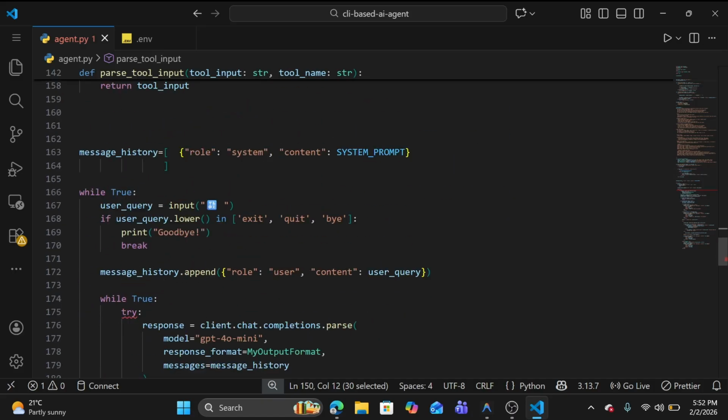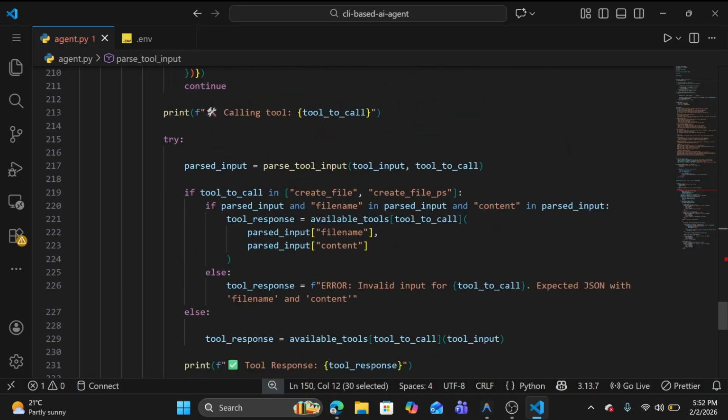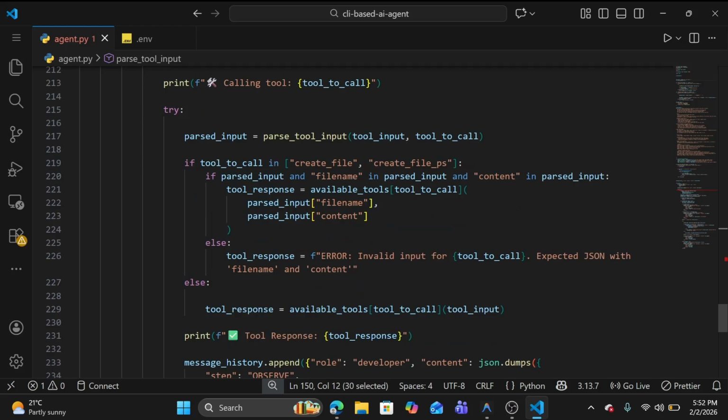Let's discuss the next part. Now we have our parsed input. Which input do we need to give? You can see here, if the tool to be called is available, and if file name is in the parsed input and content is in the parsed input, then for the tool response, from the available tools we get the function of the tool being called.